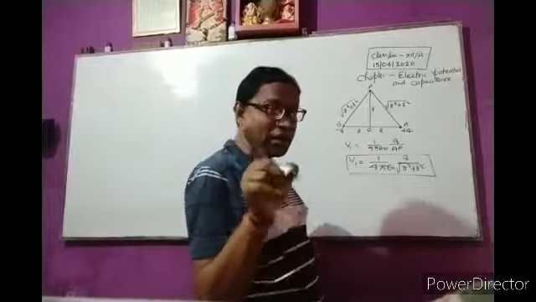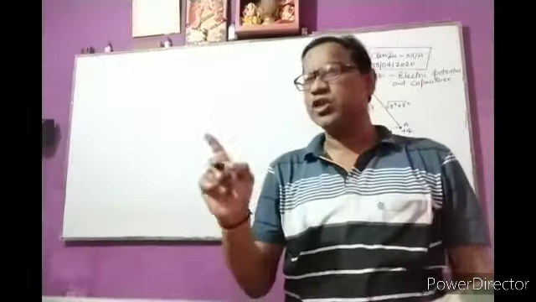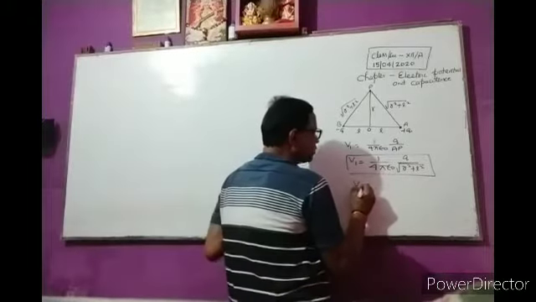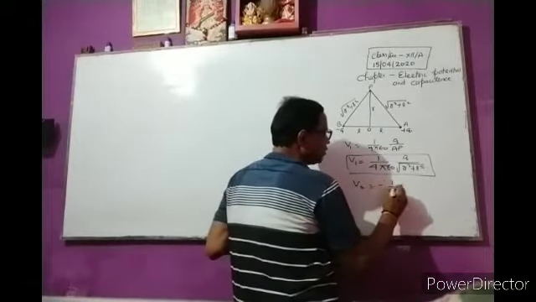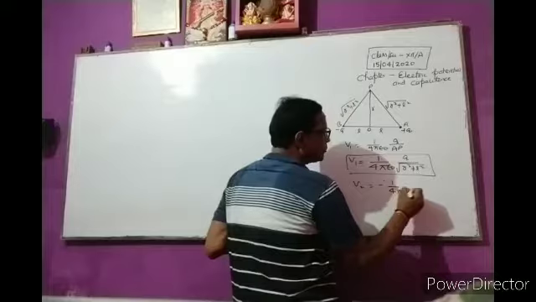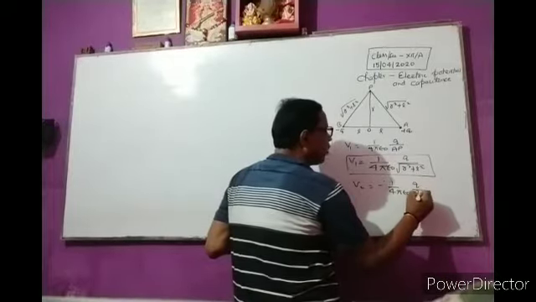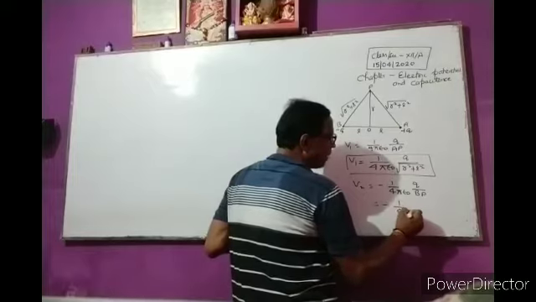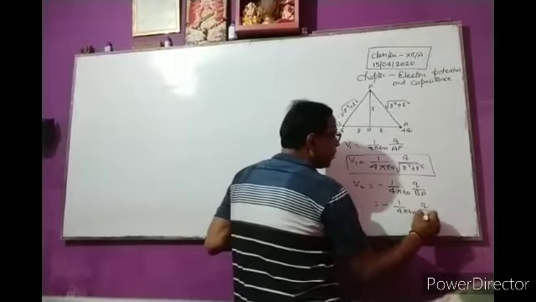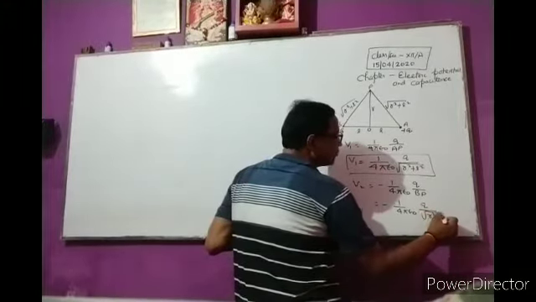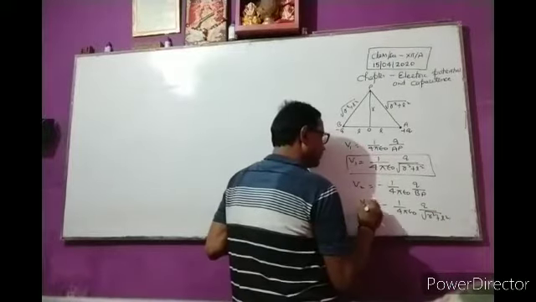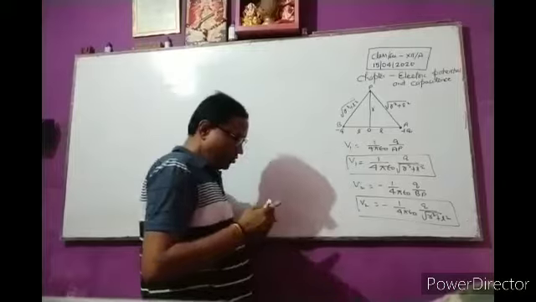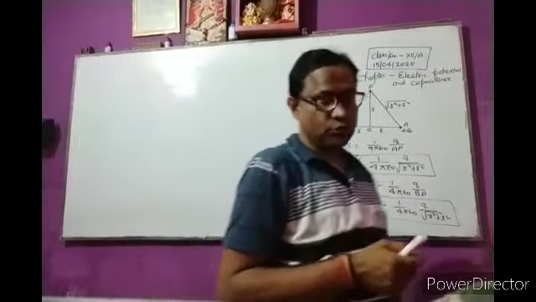Electric potential at P due to charge minus q: V2 is equal to minus 1 upon 4 pi epsilon naught, q upon BP, so minus 1 upon 4 pi epsilon naught, q upon under root r square plus l square. It is the formula for V2.